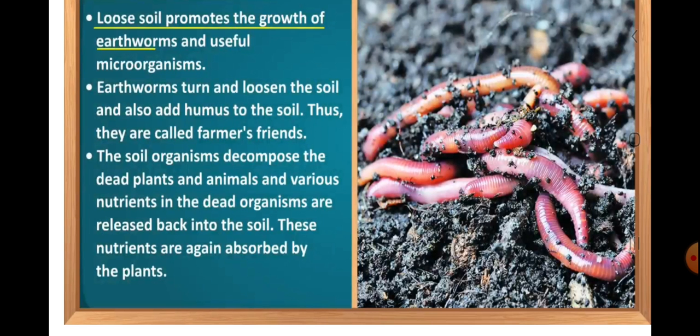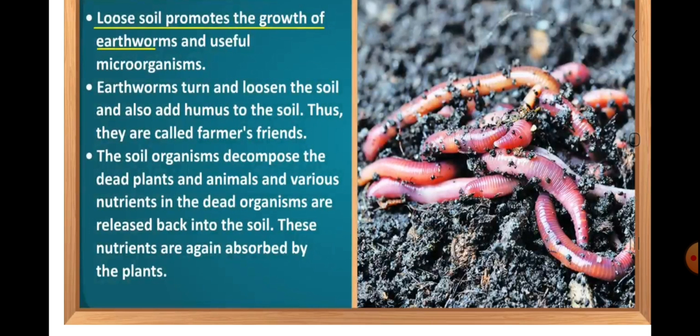The loose soil helps in the growth of worms and microbes present in the soil, who are friends of the farmer. Why are they friends of the farmer? Since they help in further turning and loosening of the soil, and they also add humus to the soil.